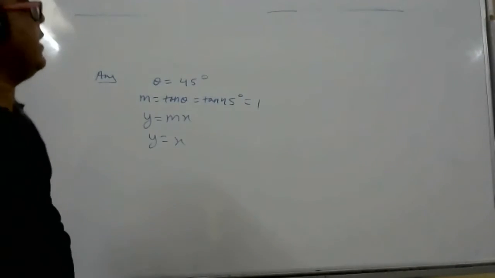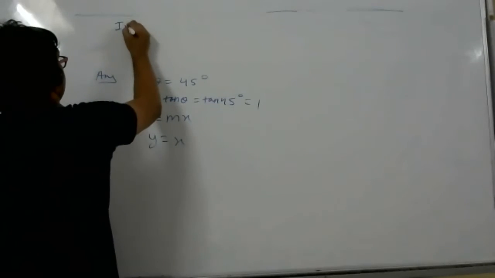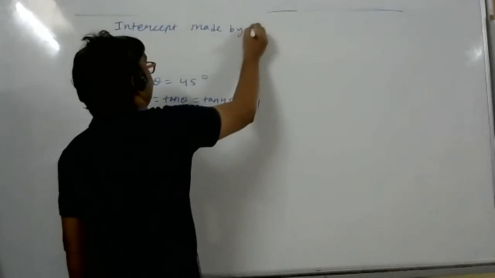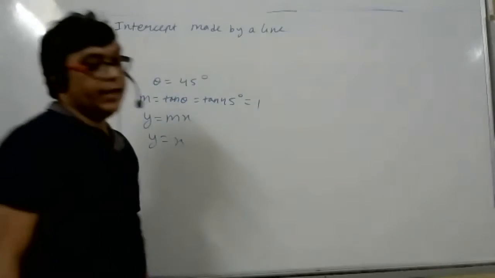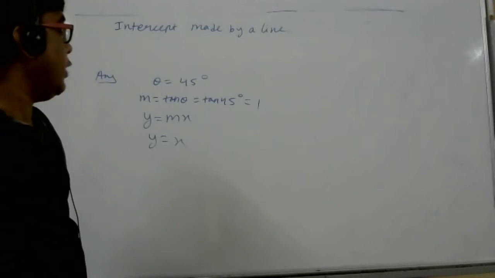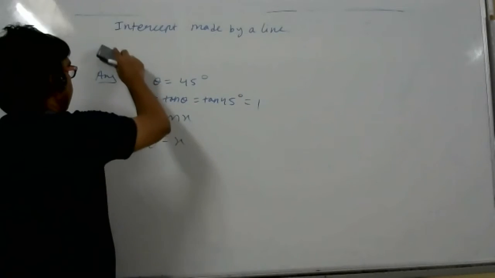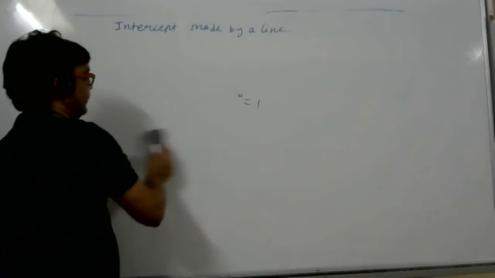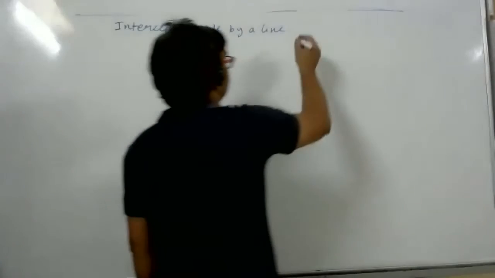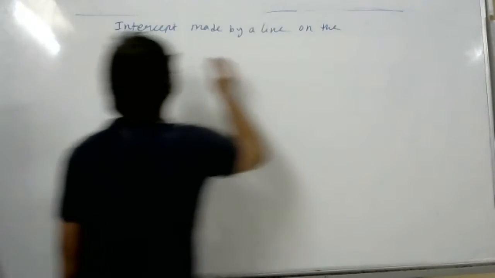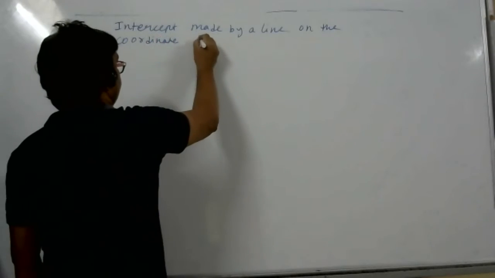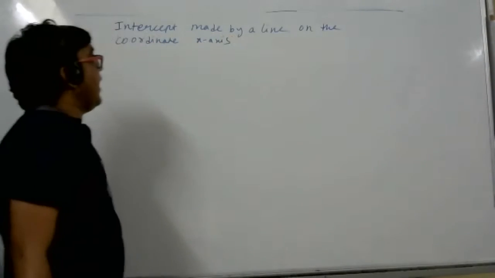That next concept is intercepts. Intercept made by a line. Now I think Ananya will tell me, what do you mean by intercept made by a line? It touches the x-axis or y-axis. Very good. Intercept made by a line on the coordinate axis.